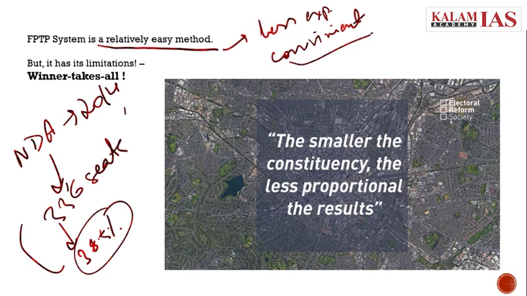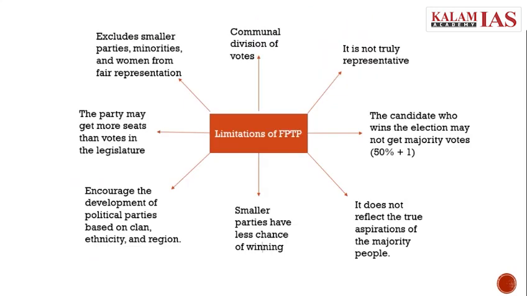There is a mismatch between the number of seats won and the percentage of votes secured by the party. In the limitations of FPTP, the party may get more seats than votes in the legislature. So there is a huge mismatch between the number of seats and the votes.